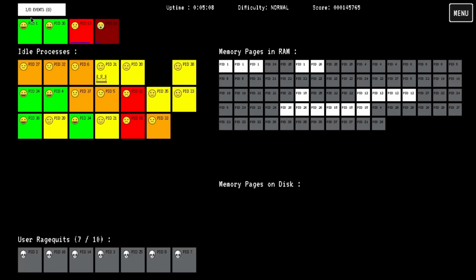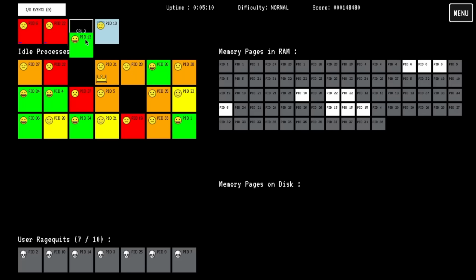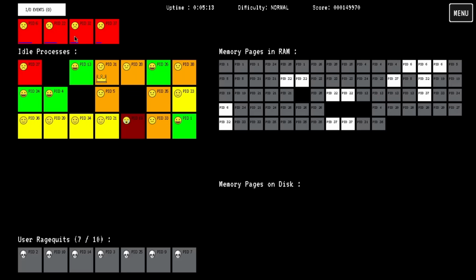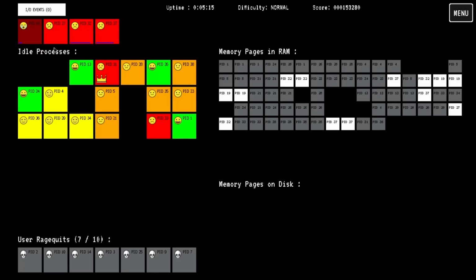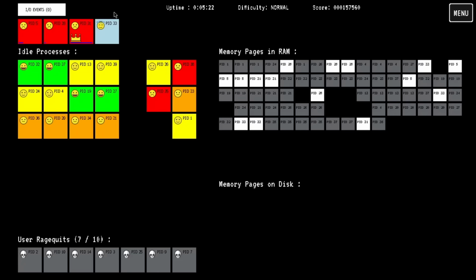When it stalls, I need to click the IO events button up here, and then that will process the events, which I guess makes sense. Maybe that was explained in the tutorial. I don't know. I kind of skimmed through it. I wasn't really paying all that much attention. To be completely real, yeah, I'm definitely figuring this out in action.